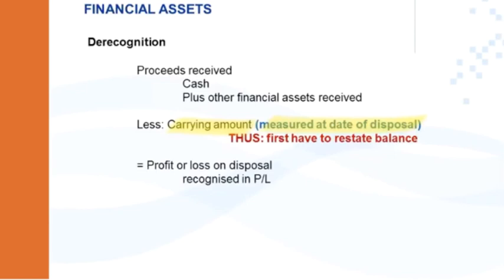Then you compare it to the proceeds. Then you recognize a resultant profit or loss. So the implication is, if you sell the instrument at fair value, there will be no profit or loss. Only a fair value adjustment and no resultant profit or loss.